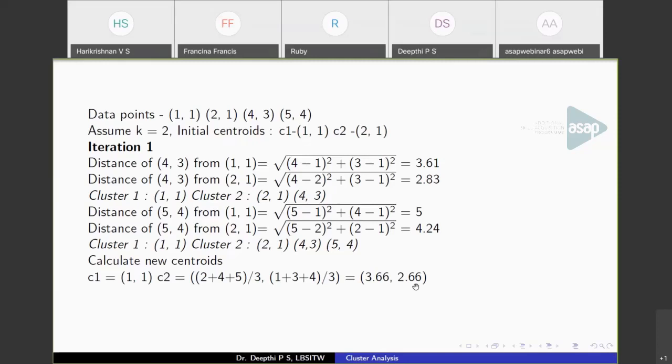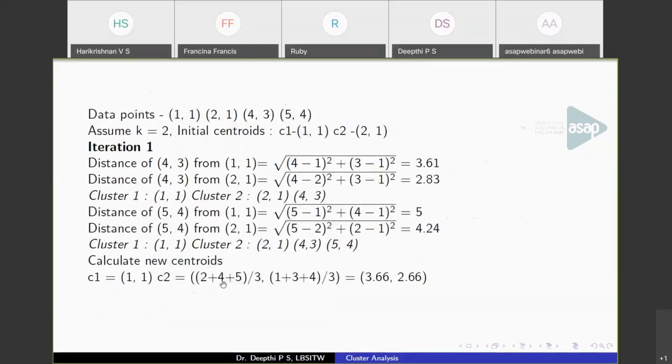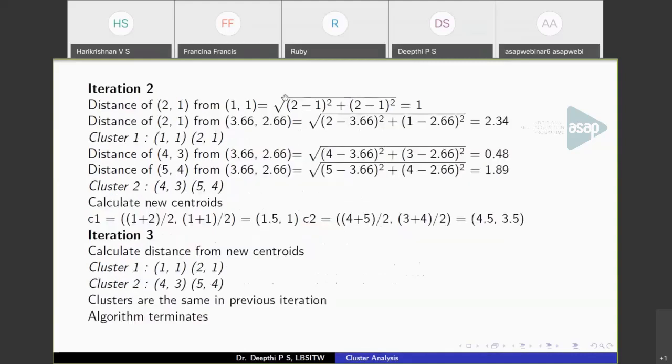Well, that is what I discussed here with this small example. In the initial partition we have these centroids. The new centroids are calculated by getting the average. In the second iteration, we again calculated the distance of each point from the new centroids and got a partition like this.